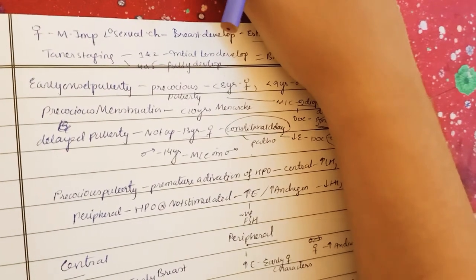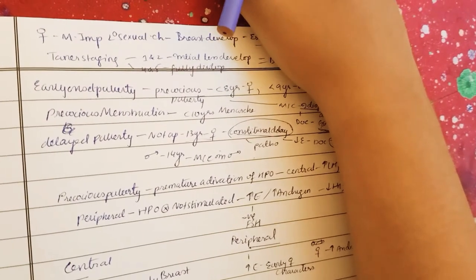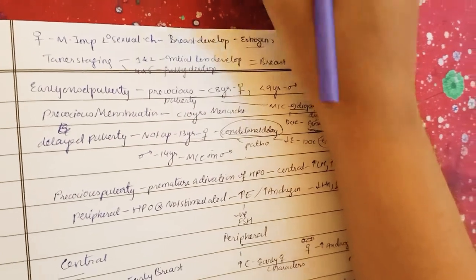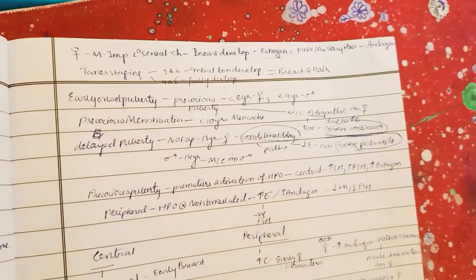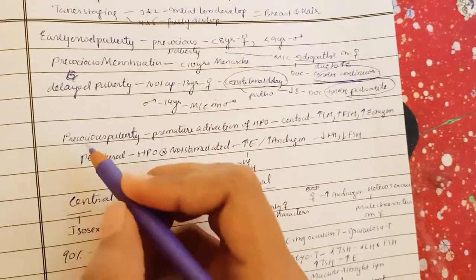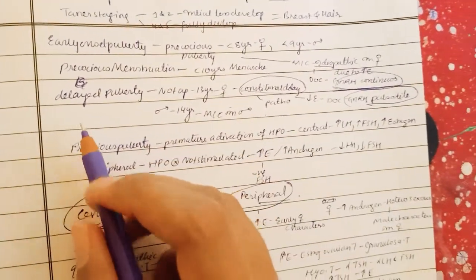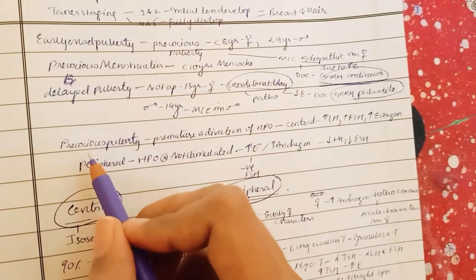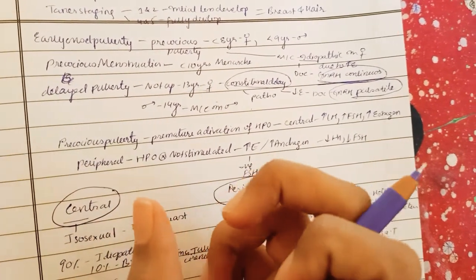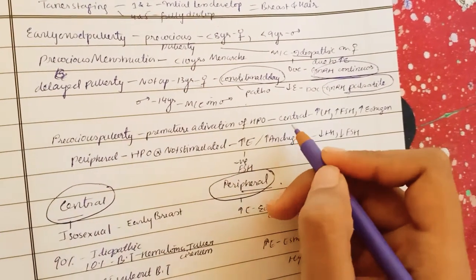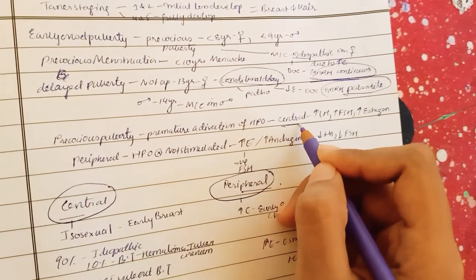Finally, coming to precocious puberty, let us discuss it. Precocious puberty is divided into two types. One is central and one is peripheral, as you can see here, I have written them. First let us see what is in central and what is in peripheral. The central type is also called true precocious puberty.